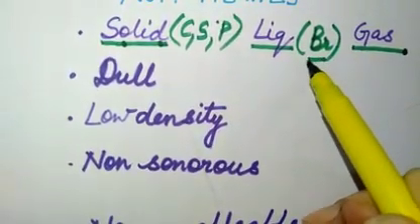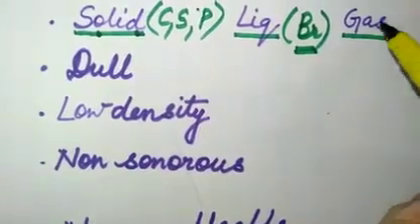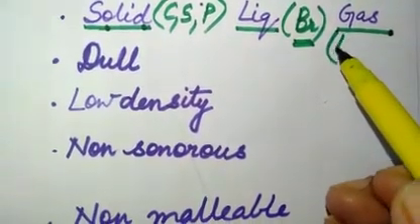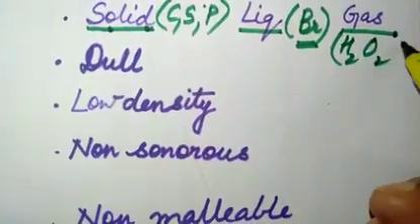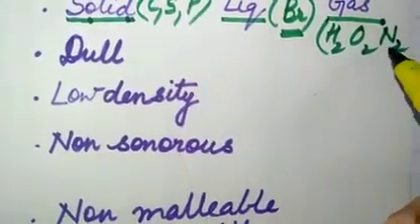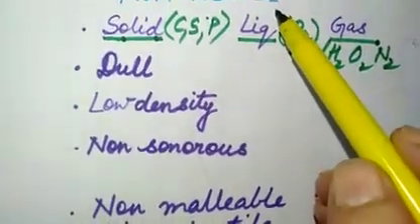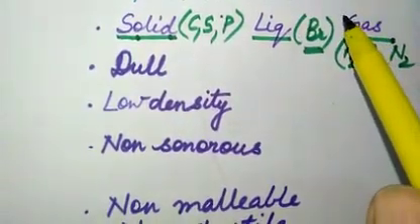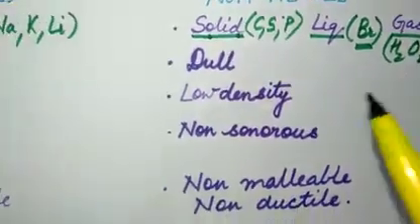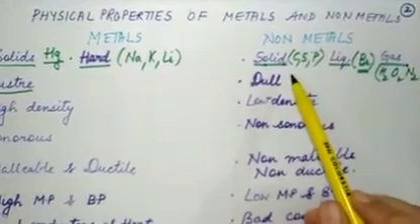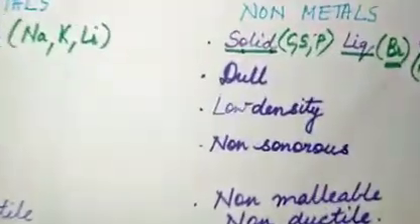Then gases: hydrogen is a gas, oxygen is a gas, nitrogen is a gas, helium, neon, argon, all these gases belong to the category of non-metals. So metals are mostly solids. We have only one exception, mercury. On the other hand, non-metals can be solid, liquid or gas.